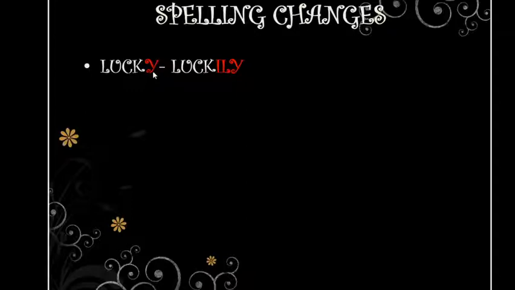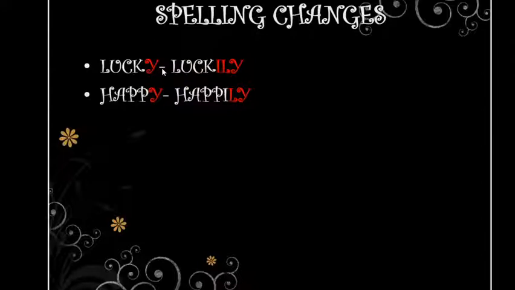Si mi adjetivo termina con y, no nada más le voy a agregar el ly. Cambio esta y por una i y le agrego el ly. Lucky, luckily. Happy, happily, right? So here, ily. That is how you create an adverb if the adjective finishes with y.